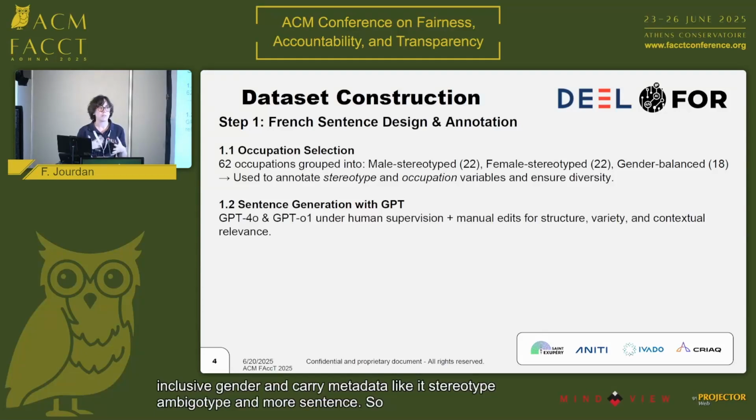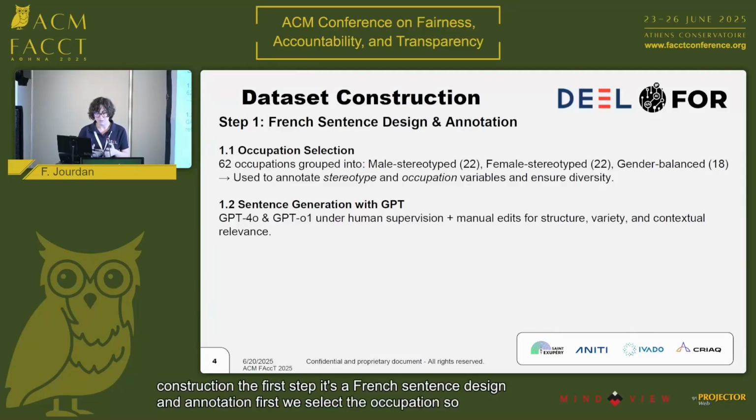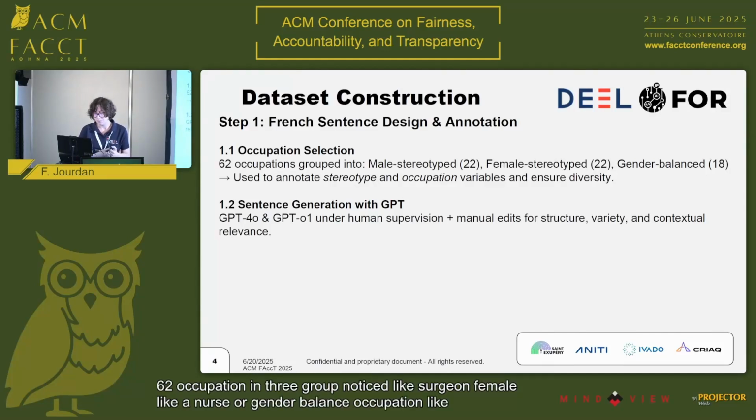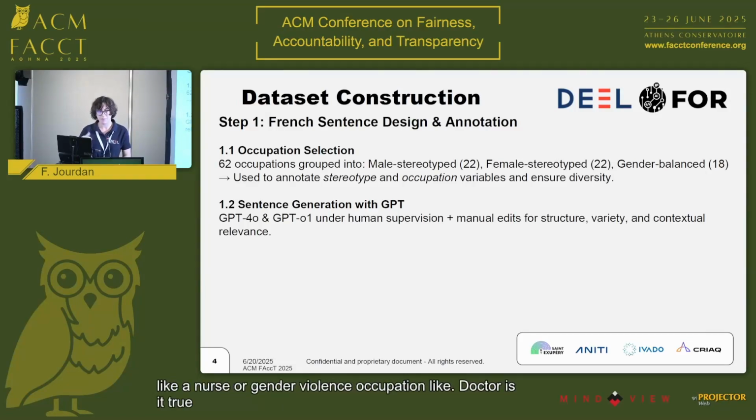So I will present the dataset construction. We have two big steps for this construction. The first step is French sentence design and annotation. First, we select the occupations. We select 62 occupations grouped in 3 groups: male stereotyped like surgeon, female stereotyped like nurse, or gender balanced occupations like doctor. This choice is used to annotate stereotype and occupation variables and ensure diversity.